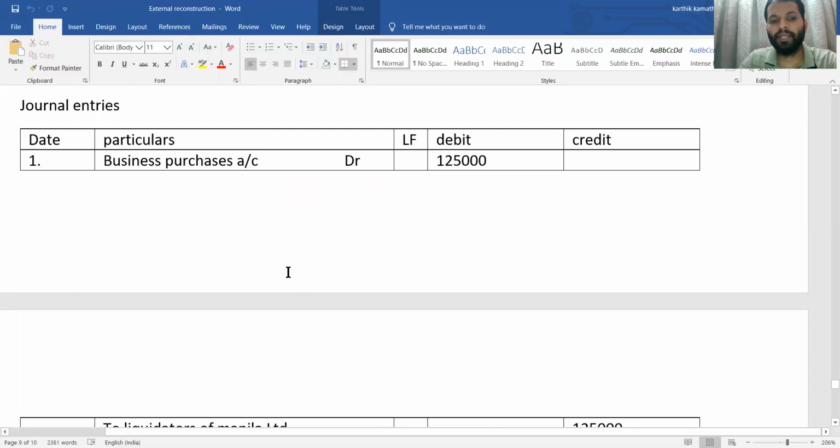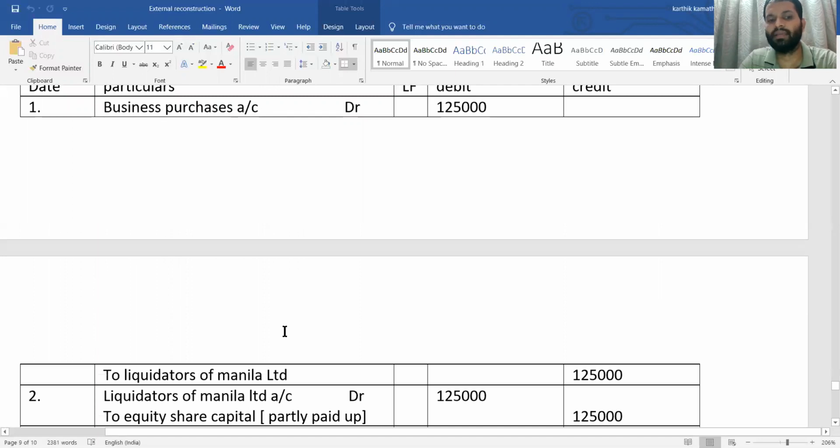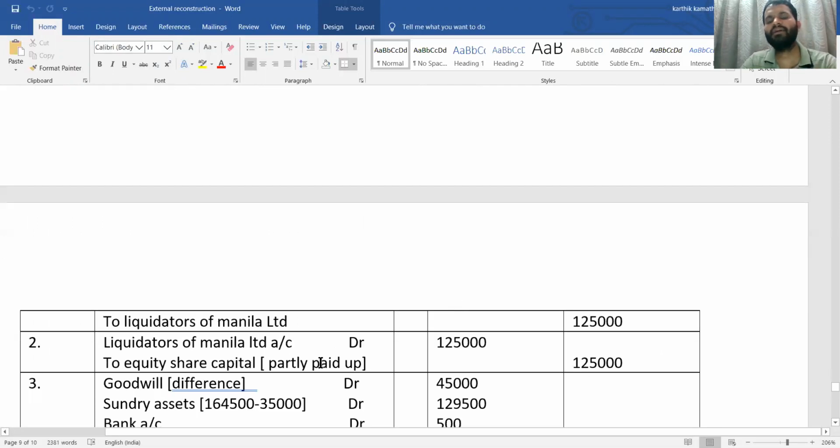Business purchase account debit to liquidators of Manila Limited, that is the liquidators of the transferor company. Here the total purchase consideration amount, 1,25,000, we write on both the debit and credit side. Then liquidators of Manila Limited account debit to equity share capital, being purchase consideration discharged. Here purchase consideration is discharged in equity share capital given to both classes of shareholders, equity as well as preference shareholders, 75,000 plus 50,000. So 1,25,000 purchase consideration is discharged.